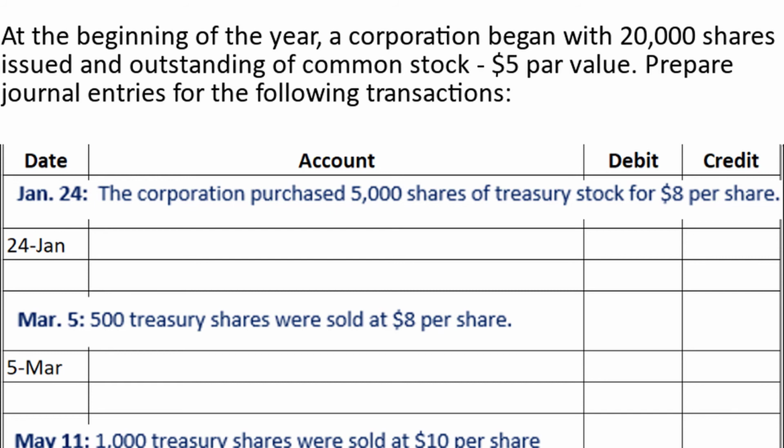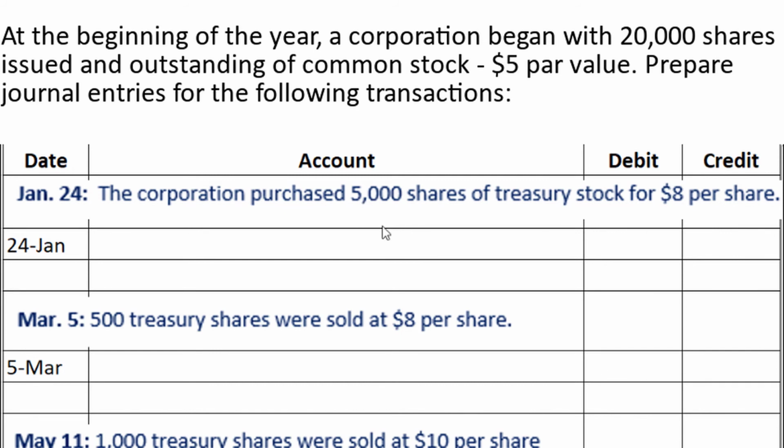Let's take a look at some of the journal entries related to treasury stock. In this situation, at the beginning of the year, a corporation began with 20,000 shares issued and outstanding of common stock, $5 par value. We are to prepare the journal entries for the following transactions. So first, on January 24th, the corporation purchased 5,000 shares of treasury stock for $8 per share. So this is the case where the company is reacquiring 5,000 of their own shares.